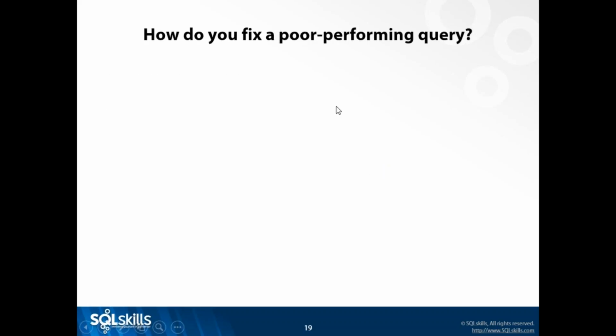So we've talked about query performance and how Query Store stores the information and how you can use it to find queries that aren't performing well. So when you find those queries, whether you're a database administrator or a developer, what do you do? How do you fix the problems that you find?